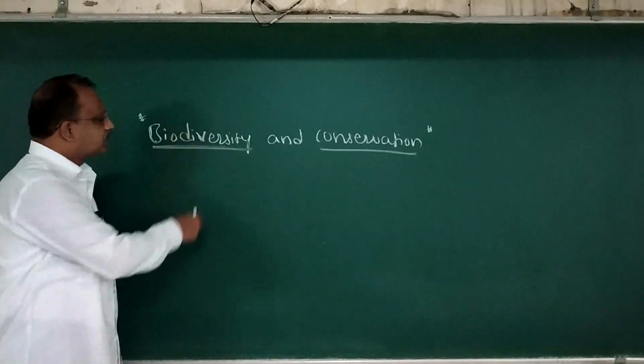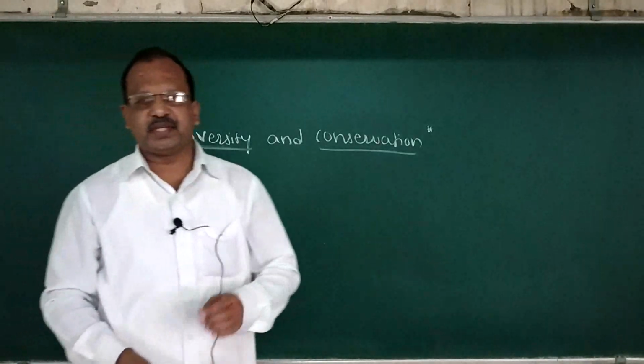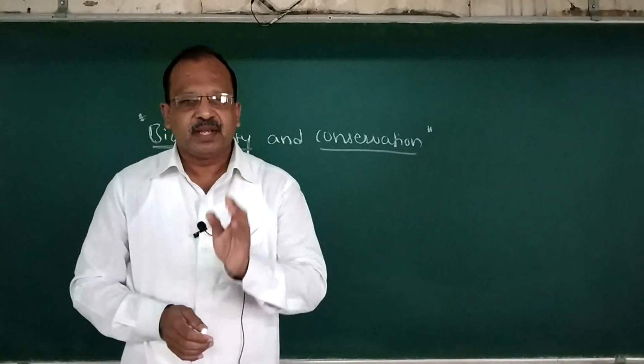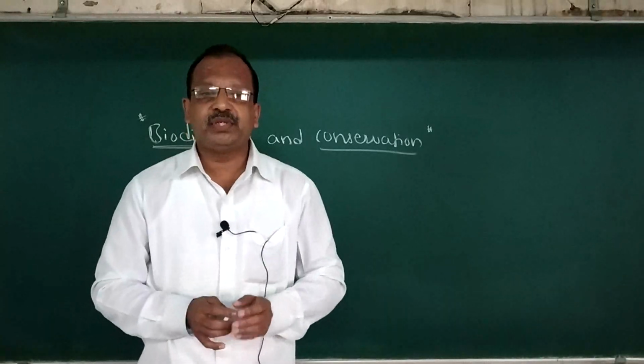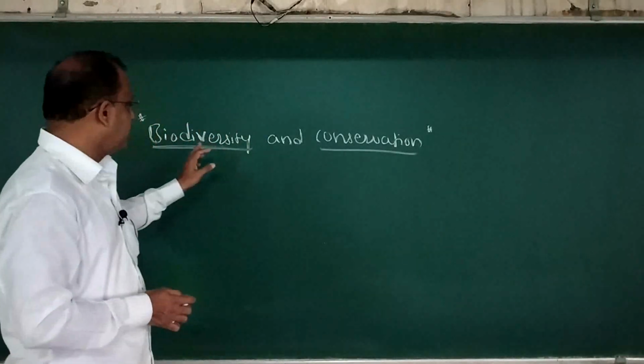First question arises, what is this biodiversity? Biodiversity is a short form of biological diversity.